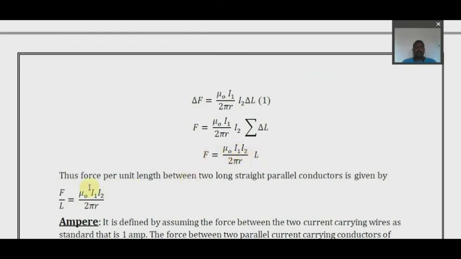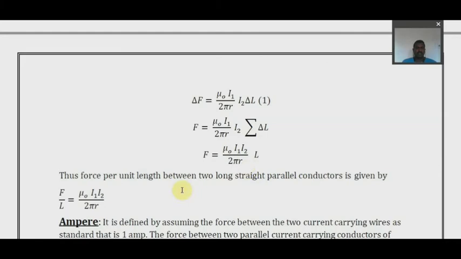But why do we write this F by L, force per unit length? Remember guys, whenever we calculate force, the force will be calculated over the entire length. But here we will be focusing on force per unit length, because the length can be anything. It can be 1 meter or 100 meters or 1000 meters. But if you know the force per unit length value, you can multiply it by the respective length and get the final answer for that system.